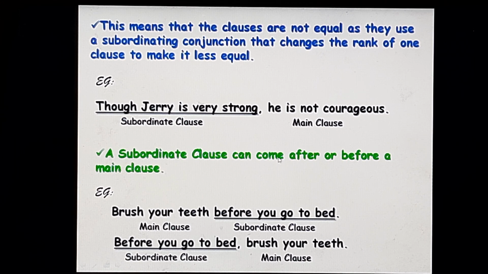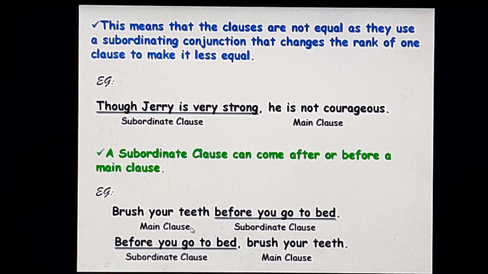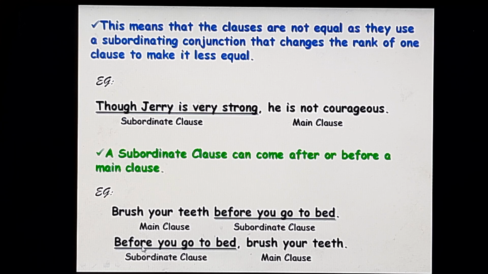A subordinate clause can come after or before a main clause. Example, brush your teeth before you go to bed. Here the subordinate clause comes after the main clause, brush your teeth. Look at the next sentence. Before you go to bed, brush your teeth. Here, the subordinate clause comes before the main clause.